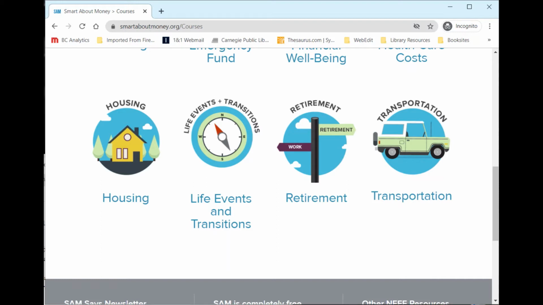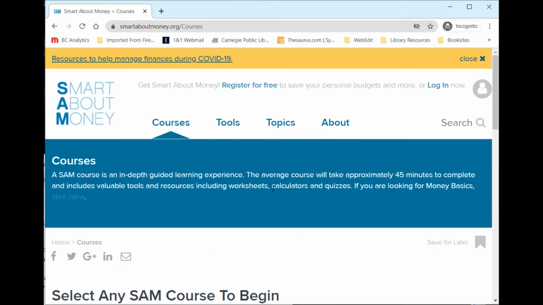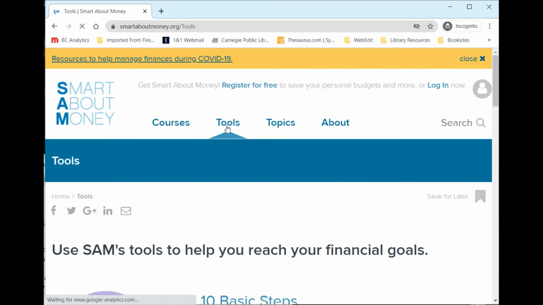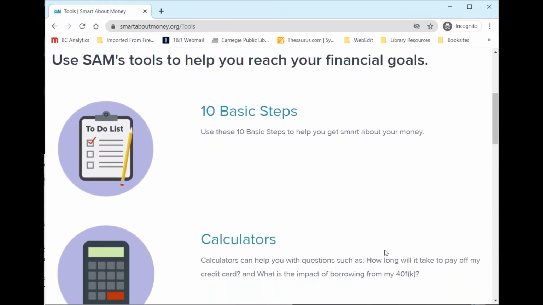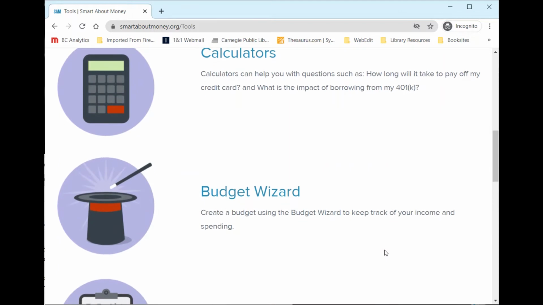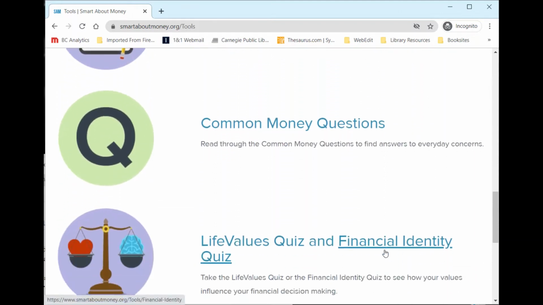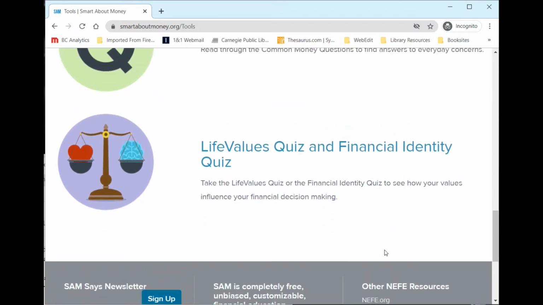Moving on, aside from the courses, Smart About Money also has different tools you can use. So again, I'm going to scroll up to the top of the page, and then I'm going to click on Tools in the menu. I am just going to scroll through here so we can see the different tools offered, but these include 10 basic steps, we have calculators, we have a budget wizard, we have worksheets, we have common money questions, and then finally we have the life values and financial identity quiz.